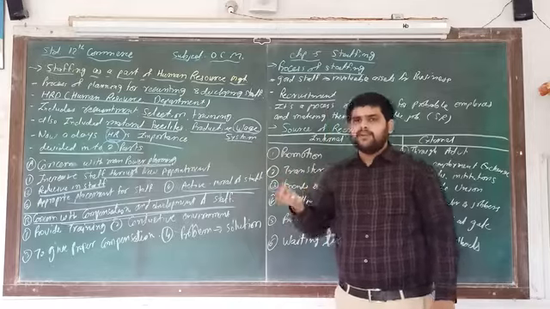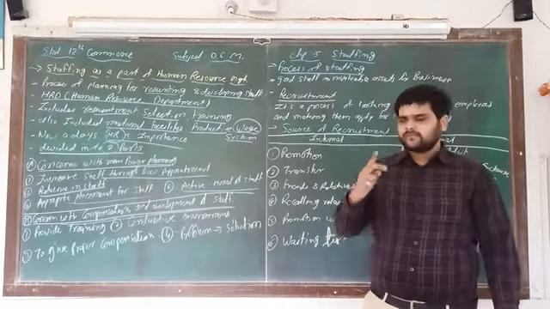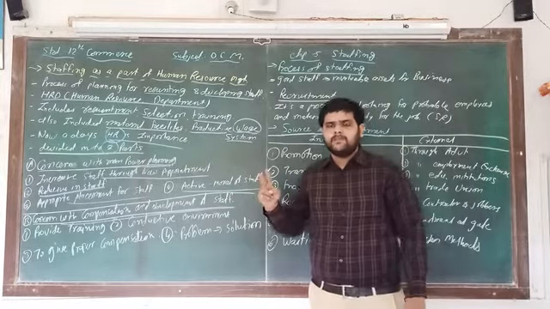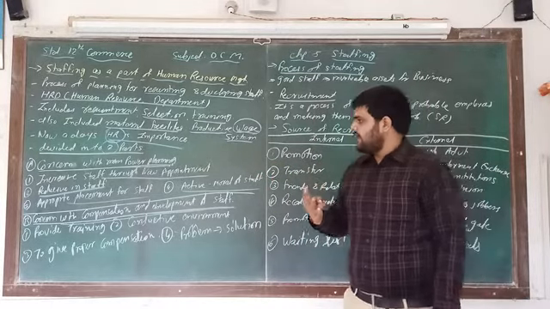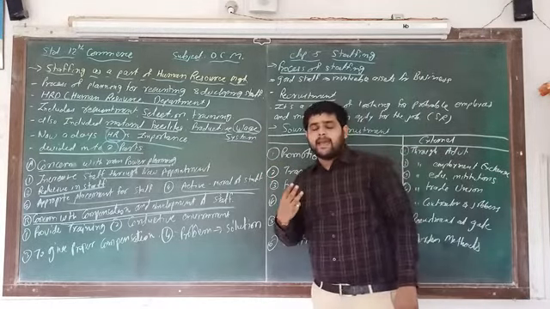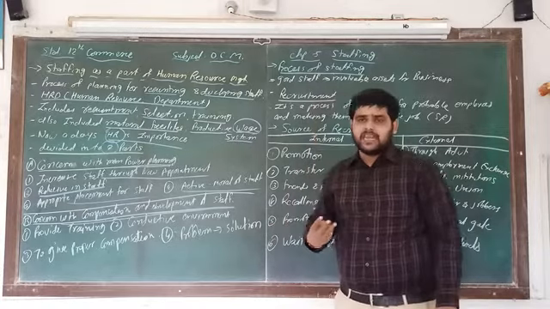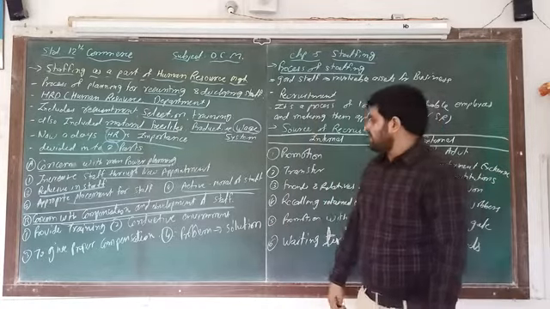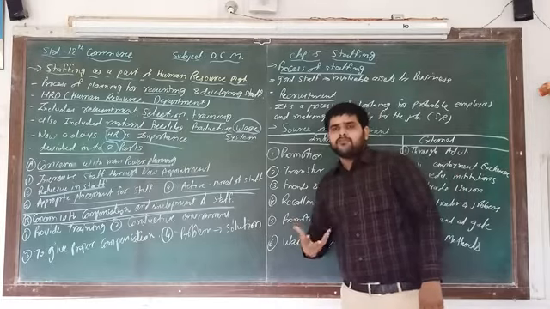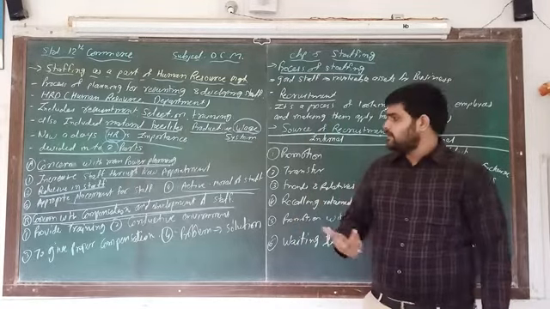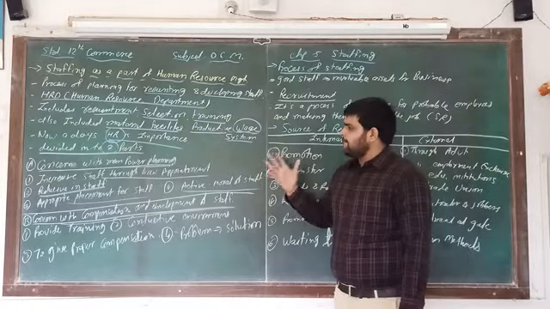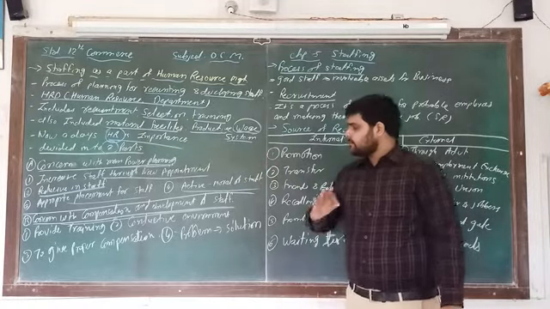Number 1, appoint new people if needed. Number 2, remove or retain people if required. Number 3, provide appropriate placement for staff. And number 4, boost up the morale of the employees.